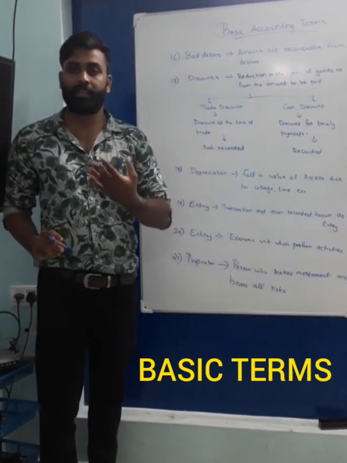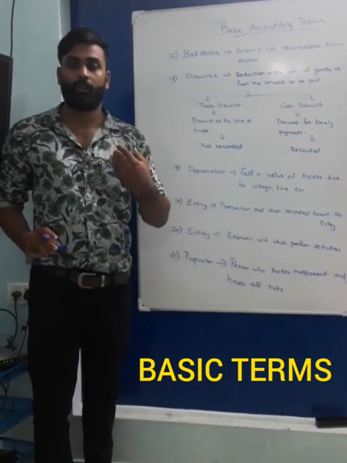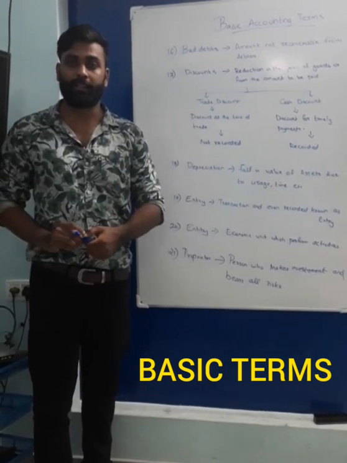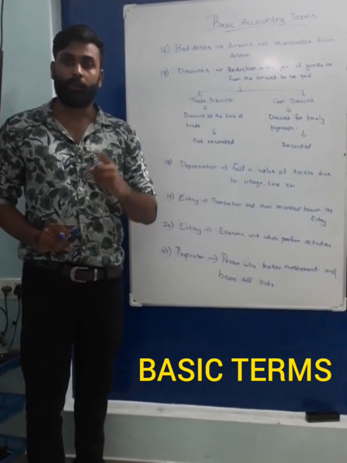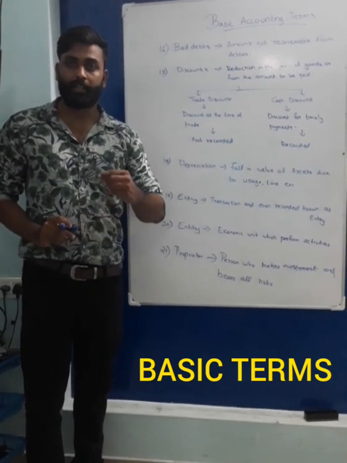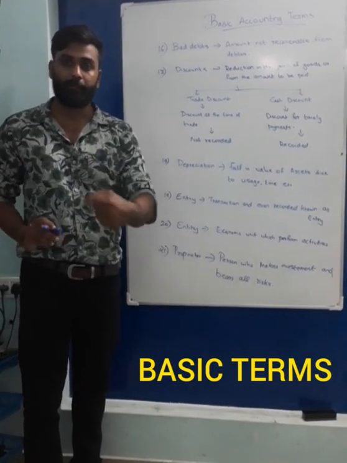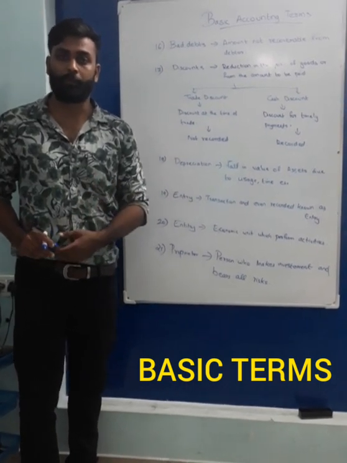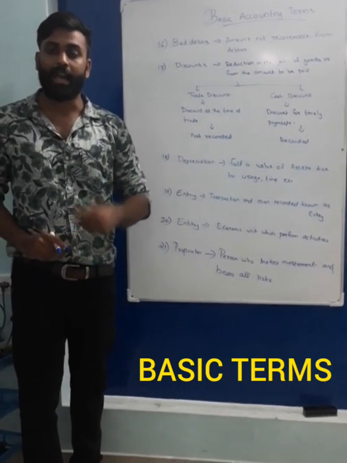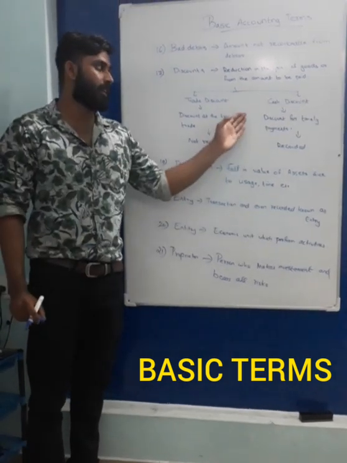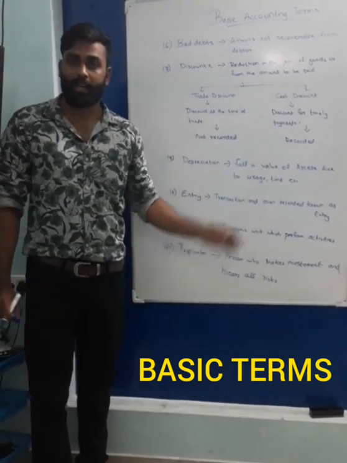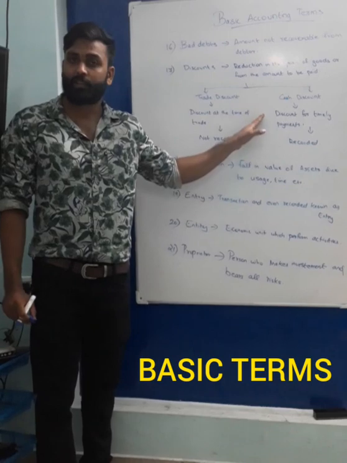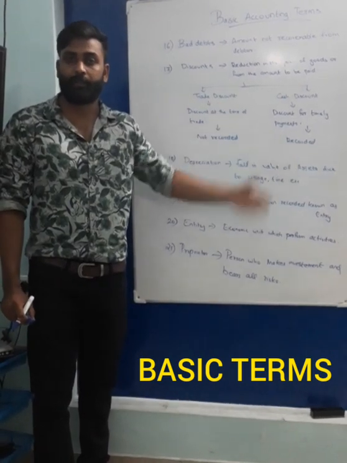Suppose we buy goods on credit for rupees 1,10,000 for 1 month, and if you pay before that month ends, he may give some discount of rupees 10,000 or 5,000. Such a discount is known as cash discount. So cash discount means the discount for timely payment.